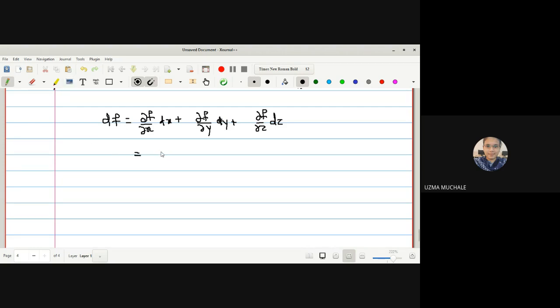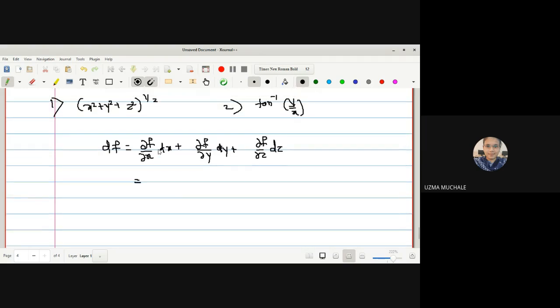Okay, what is the value of dou f by dou x if you can see the first function? Tell me what will be the derivative of f with respect to x? x square plus y square plus z square raised to half, into 2x.